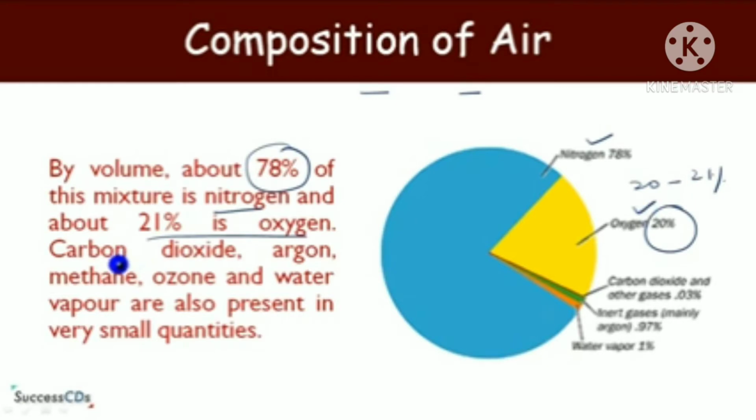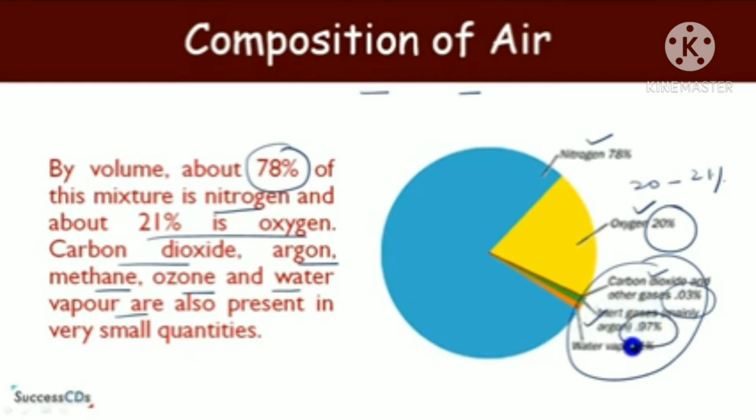And 1% of the air is formed by other gases like carbon dioxide, argon, methane, ozone and water vapors. Here in the figure you can see they are all present in very small quantities in air. Carbon dioxide is 0.03%, argon is 0.97%, water vapors are 0.1%. So what is the composition of air?